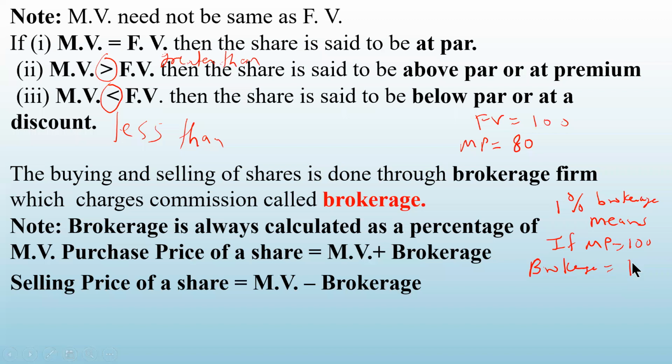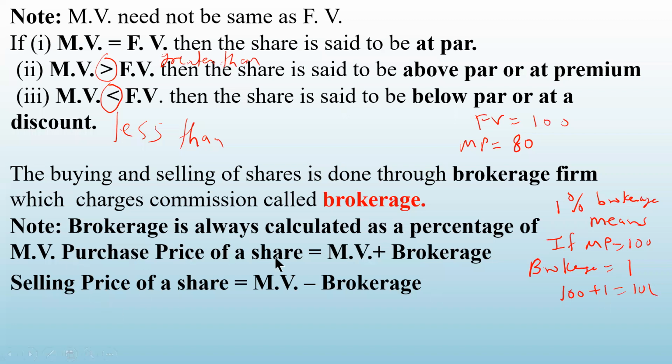So how much is the cost of the share when you went for buying the share? You have to pay 100 rupees as the price of the share, and also brokerage of 1 rupee. So for you, what is the purchase price? It will be 100 plus 1, because you have to pay brokerage also, correct?